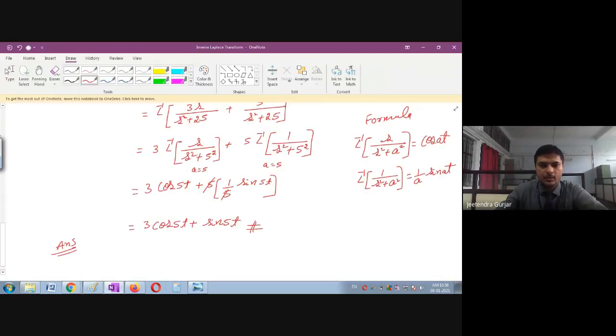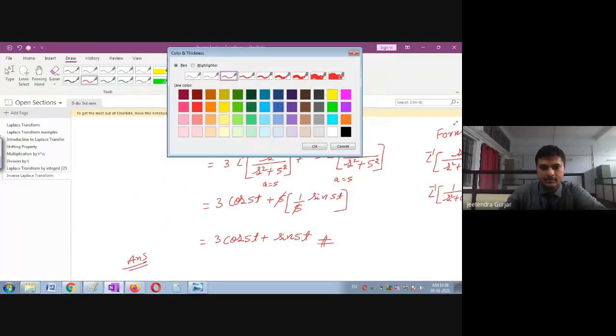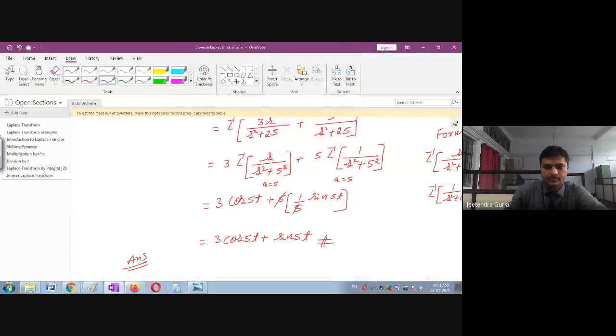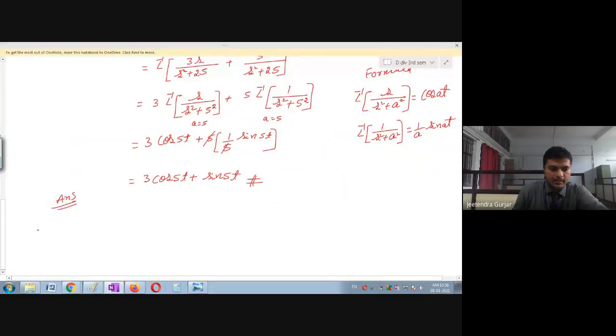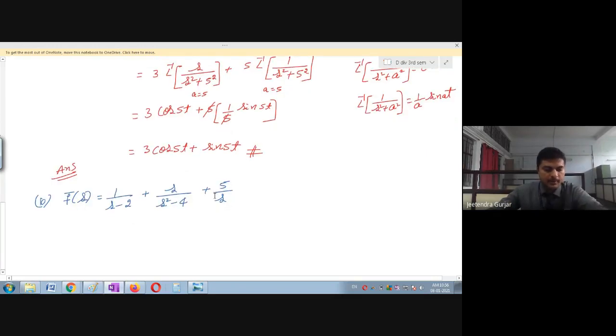So let us see how many of them will get the correct answer. So we can take the next example, that is B. So this is f dash of s is equal to 1 upon s minus 2 plus s upon s square minus 4 plus 5 upon s. Please try everyone. Let us see. Please try students, everyone.